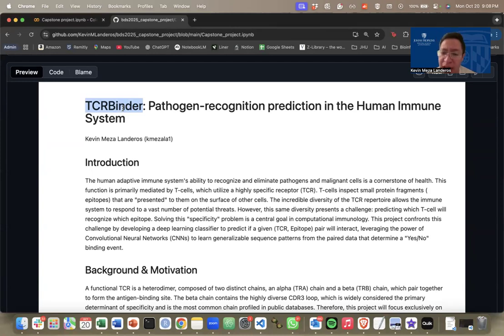A current challenge in computational immunology is to be able to identify whether there's going to be binding between a given pair of TCR and epitope. So here I'm creating a convolutional neural network that predicts whether there's going to be binding or not.